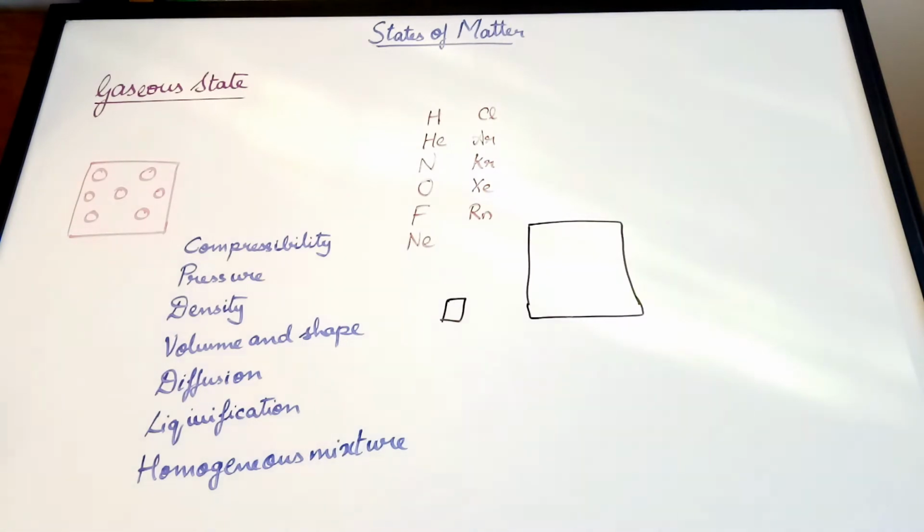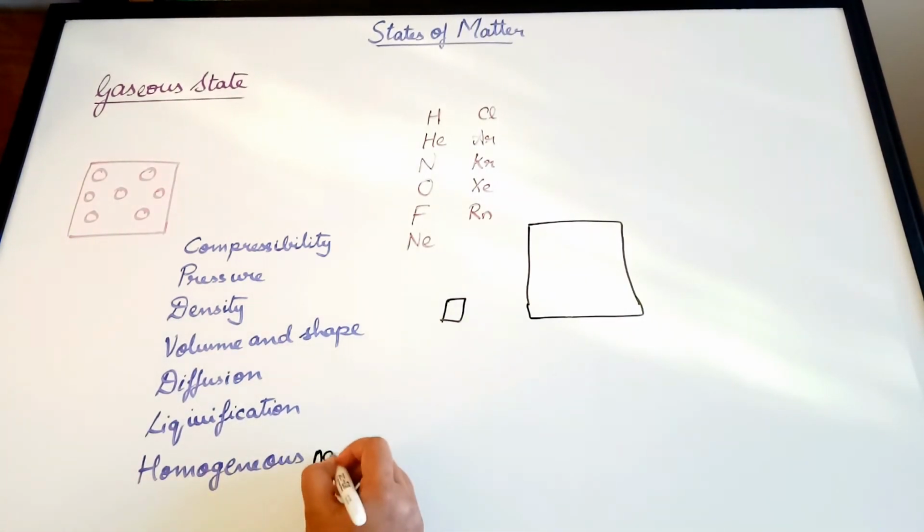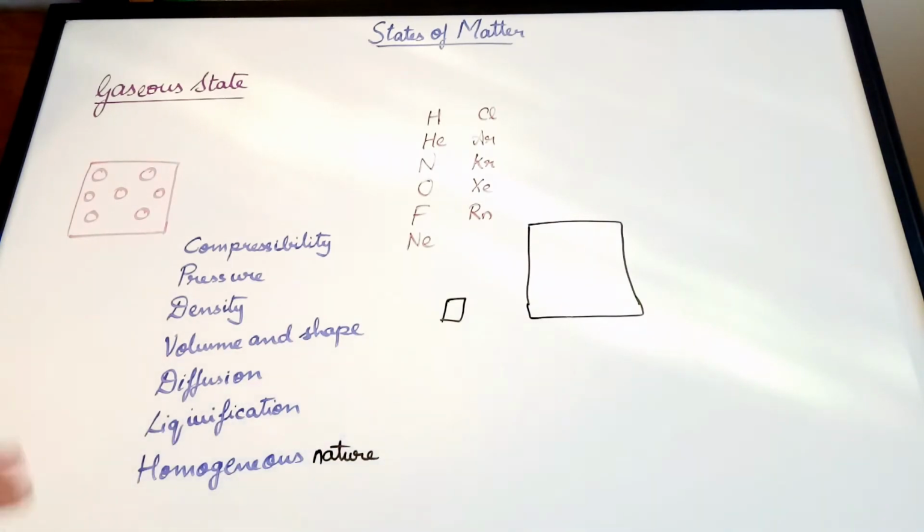The next is diffusion. Obviously gases mix evenly and they basically do that without any external force or mechanical aid. Liquefaction. Now, liquefaction is basically that they can be liquefied by what? We learned about this in the previous video: by reducing the temperature and providing a lot of pressure. The next one is the homogeneous nature. Gases are a homogeneous mixture. So they will mix evenly in all directions.